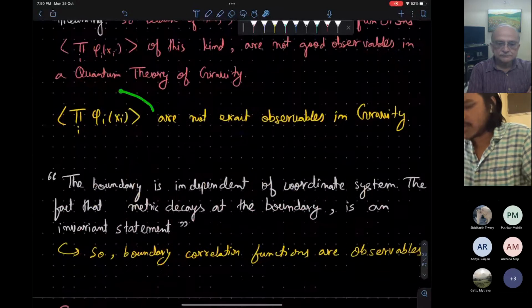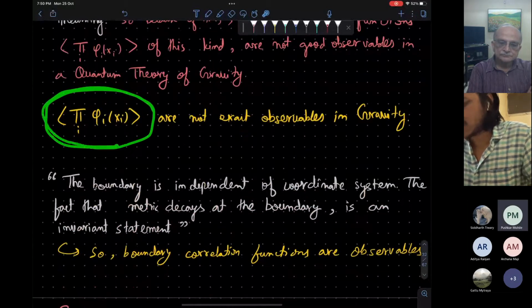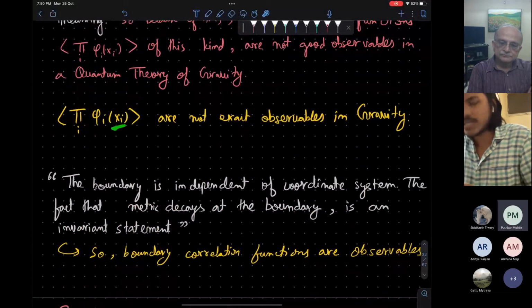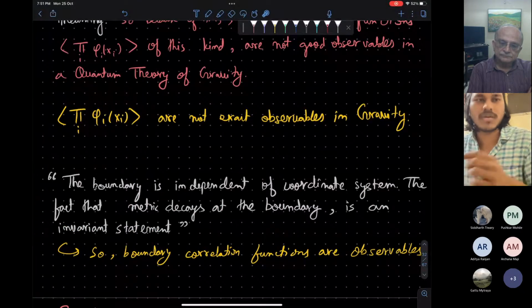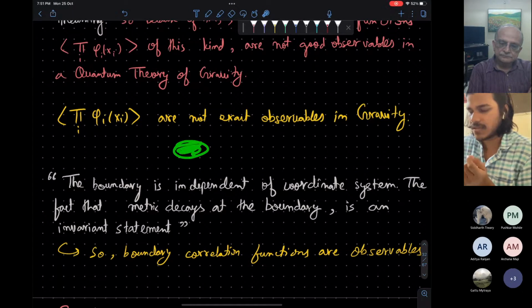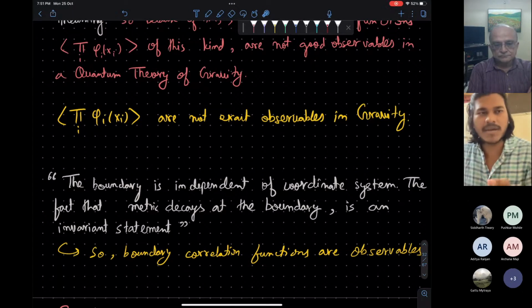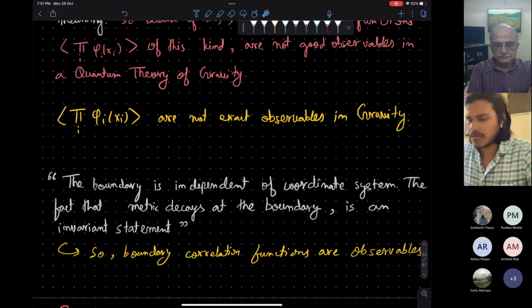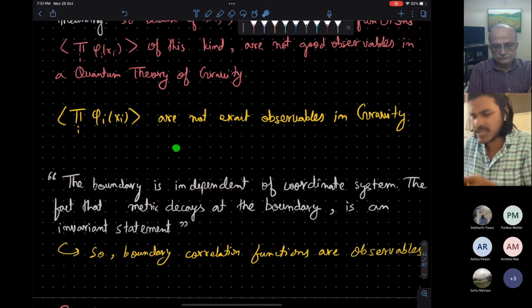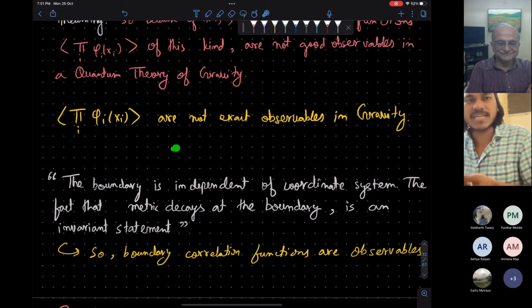A heuristic way to look at this is that these coordinates themselves will not be well defined because of metric fluctuation. They will lose their meaning. It will be a kind of fuzzy thing. So there is no local operator in a true quantum theory of gravity, because a local point is not defined when we quantize gravity.